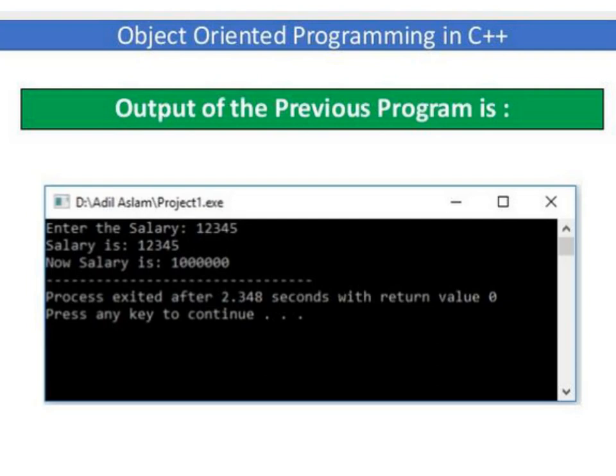So this is the expected output, because when you call d dot data, it will ask you to enter the salary, 12345, and it will print salary is 12345. So the first task is done by creating an object of the subclass called developer. When you create an object of developer and call d dot data, it will ask you to enter the salary value, and it will print the salary value. Next, we have created one more object of the parent class, and we have assigned the value 10 lakh. Then we have printed that same value that we had assigned, so that is the 10 lakh value.